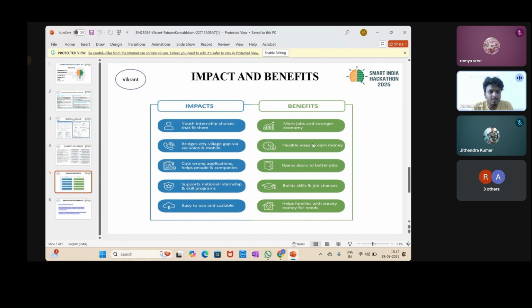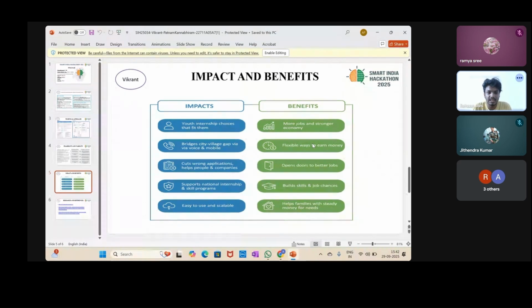Yeah, now let's talk about the impacts and benefits of our solution. It empowers youth with internship choices that fit them, bridging the city-village gap through mobile and voice access. It reduces wrong applications, saving time for students and companies, while supporting national skill programs with an easy-to-use, scalable system.